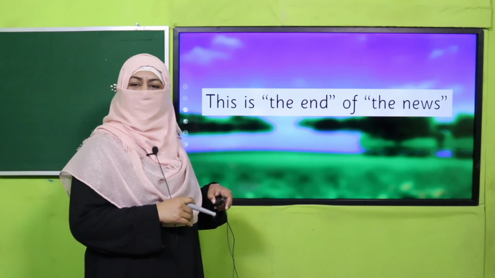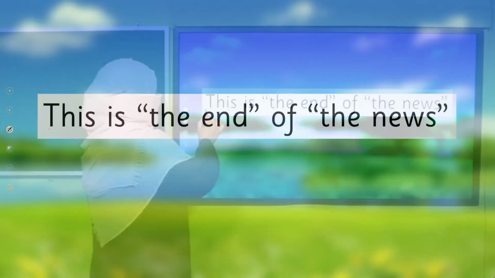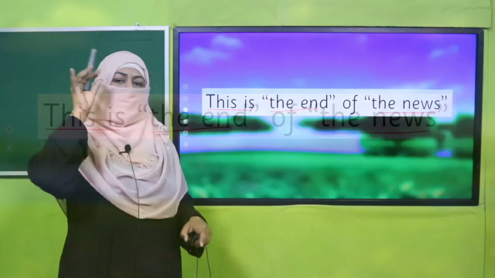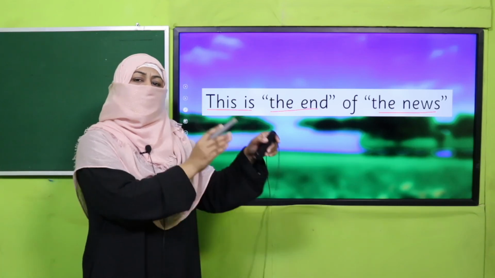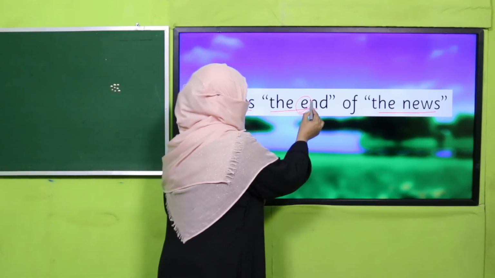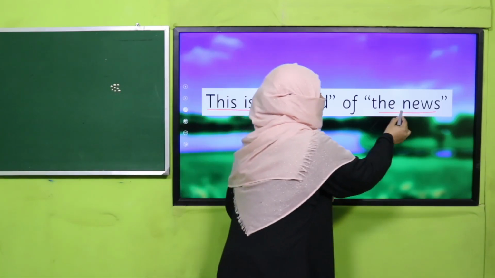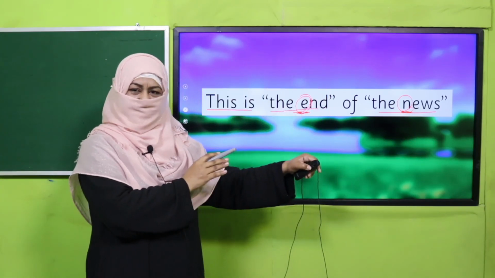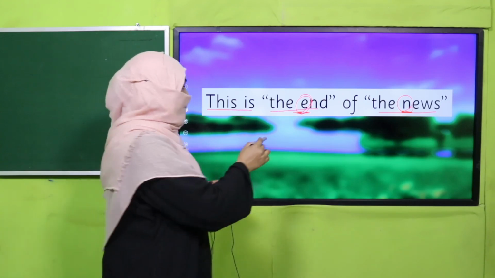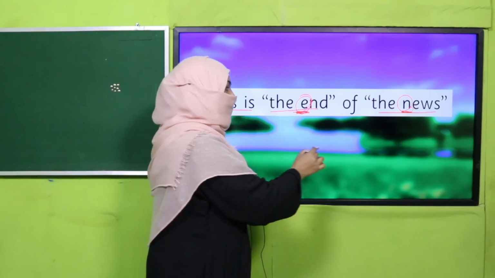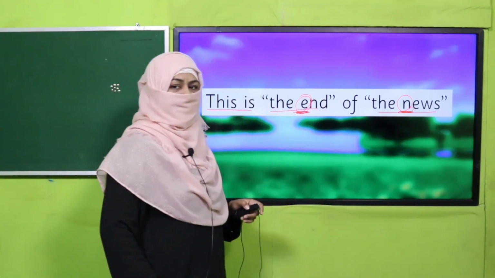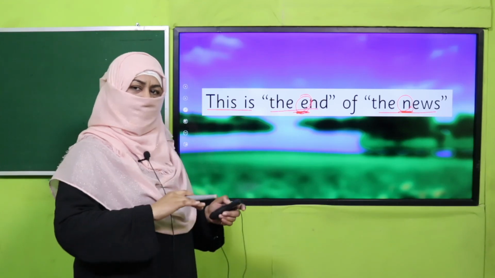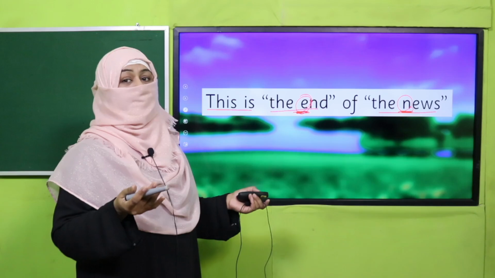I'm giving you a tip. This is the tip which my teacher gave me, and I'm giving it to you. This is the end of the news. So you have to just memorize this. This is the end of the news. So "thee" end because it's a vowel sound, and "thuh" news because it's a consonant sound. Okay, so this is a tip you can practice. Why "thee"? Because it's a vowel sound, and why "thuh"? Because it's a consonant sound. All right, so can you practice it? This is the end of the news, but it's not the end of the lecture.